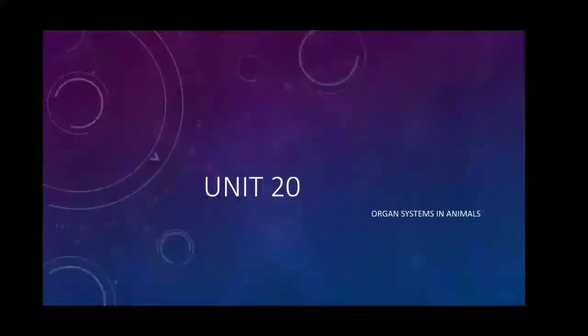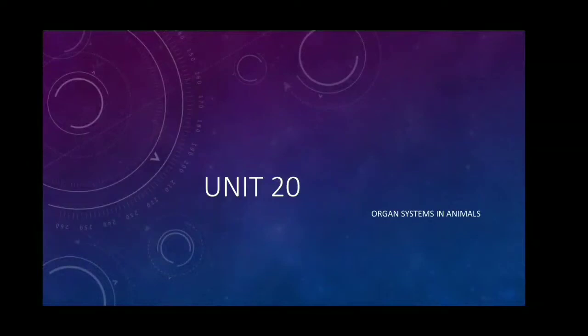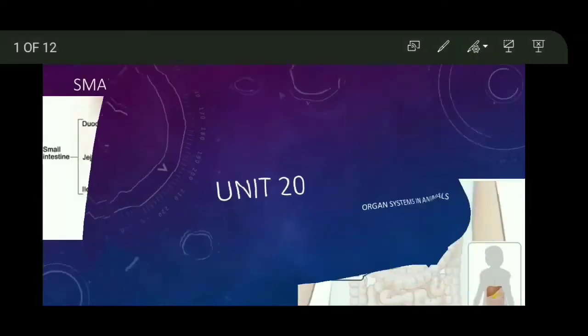Students, in the previous class, we have learned about the parts of the alimentary canal. We studied about mouth, buccal cavity, pharynx, esophagus and stomach. Today let's study about the remaining parts of the digestive system such as small intestine, large intestine as well as the accessory digestive glands such as liver, pancreas and their structure and function.